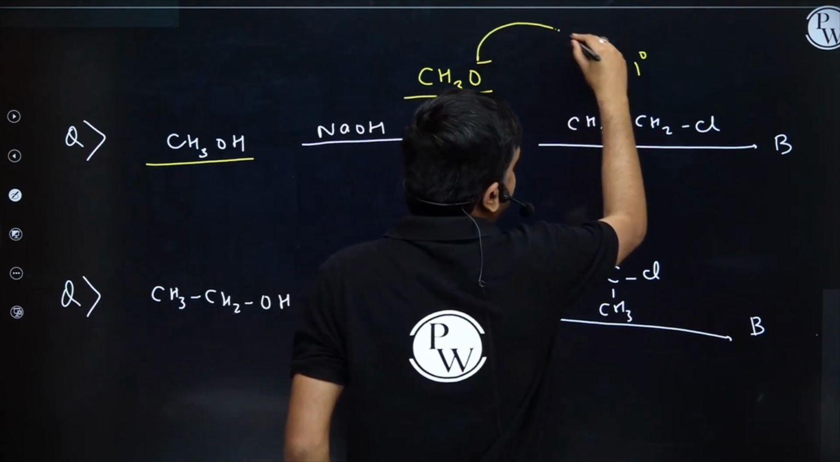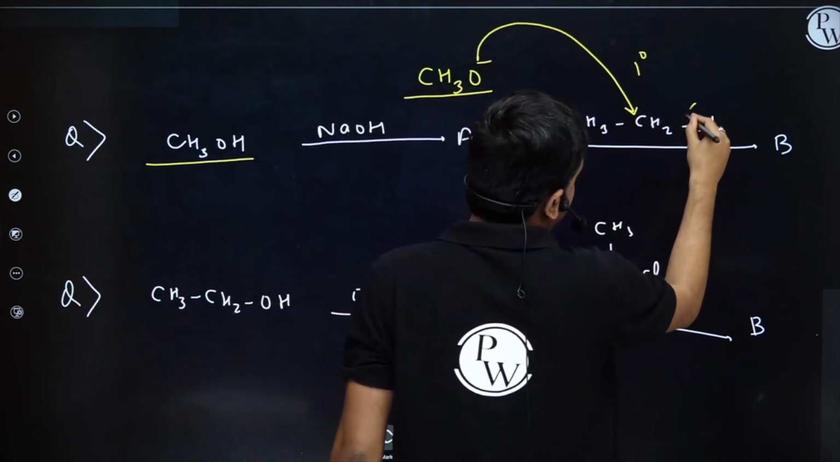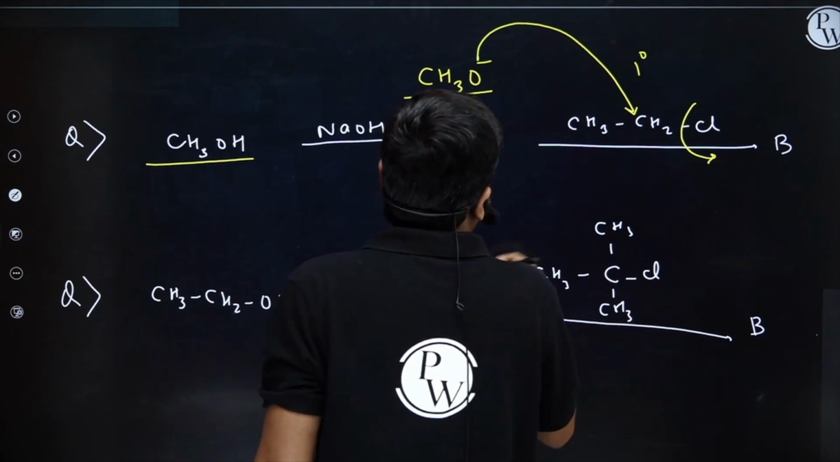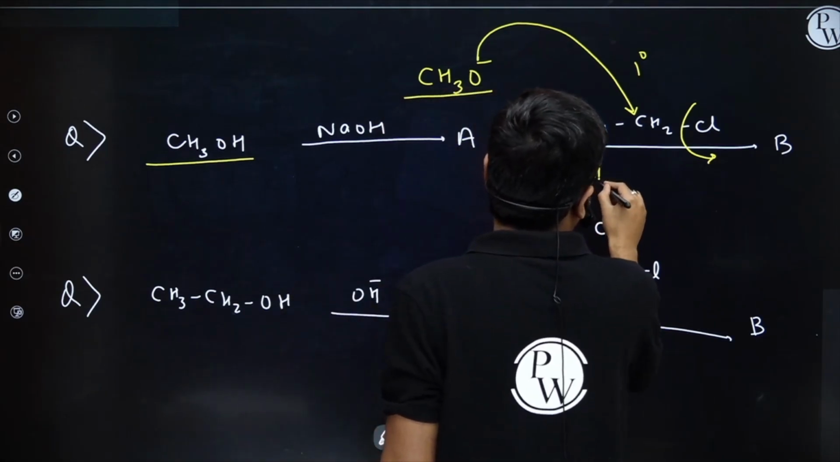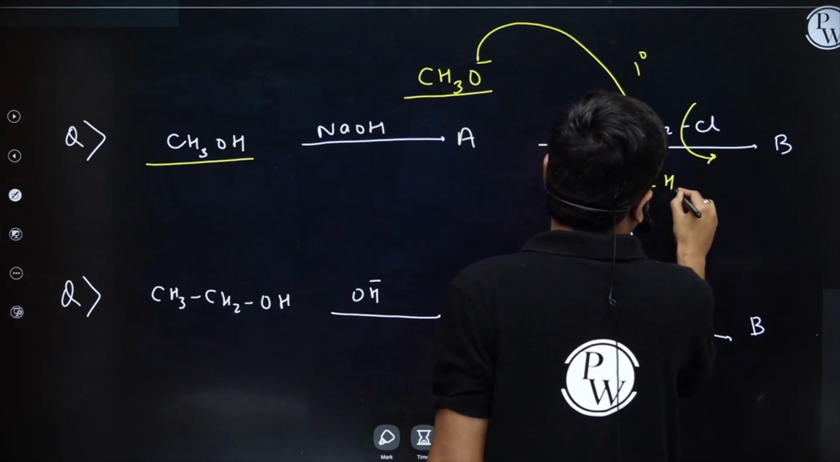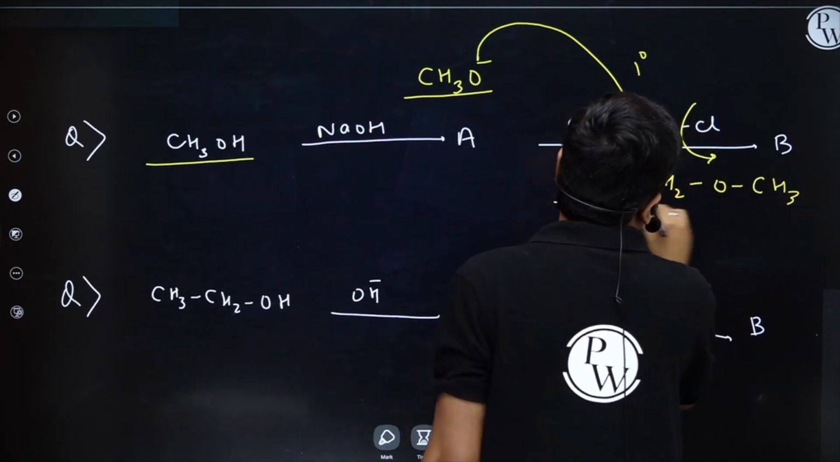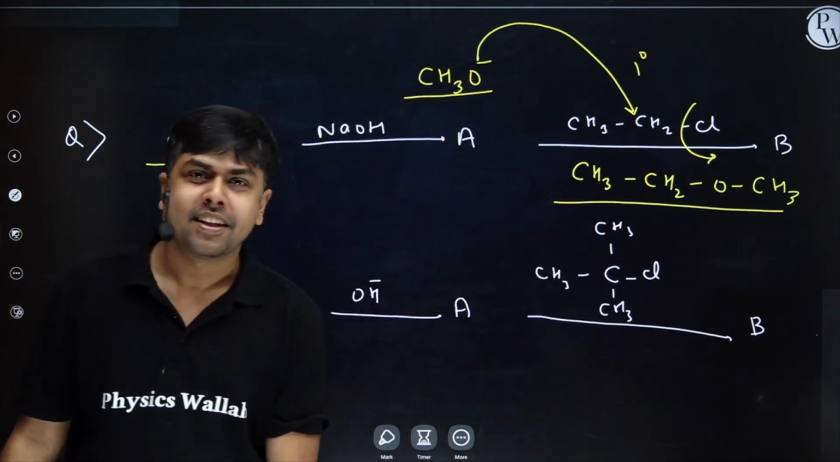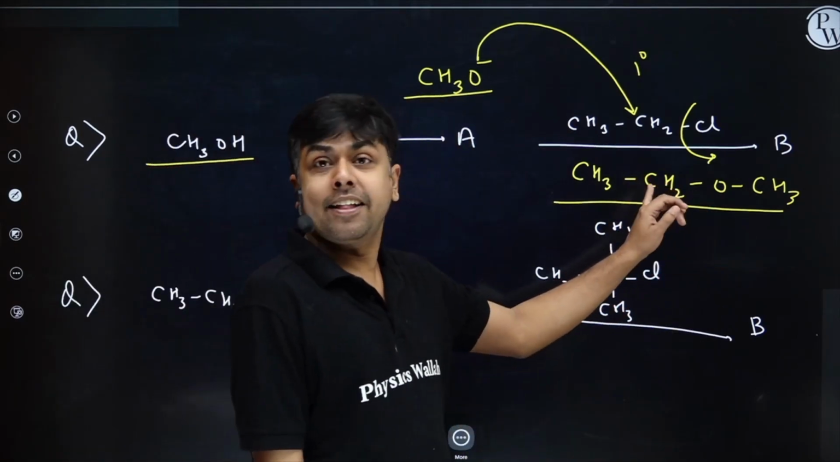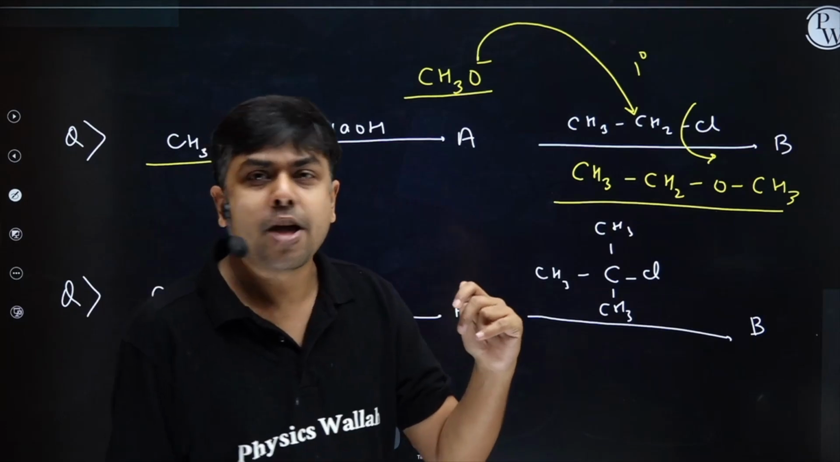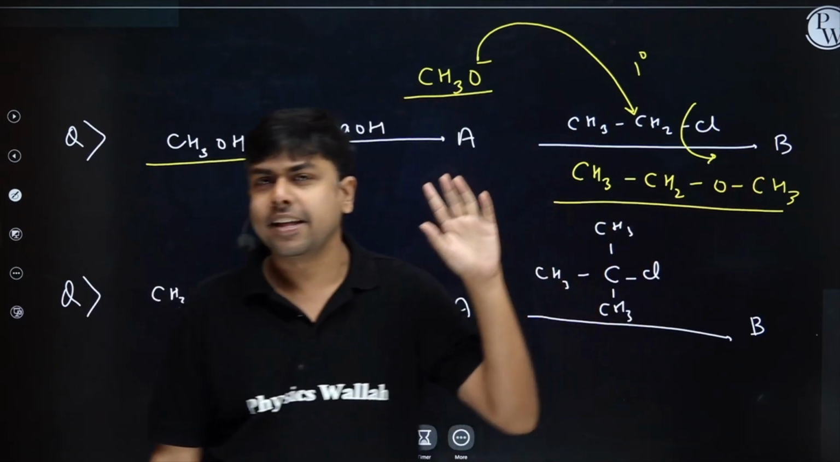It will do back attack, right? And then this Cl will get departed. My final product formed will be CH3CH2OCH3, methoxyethane, right? Methyl ethyl ether as the common name and IUPAC name methoxyethane.